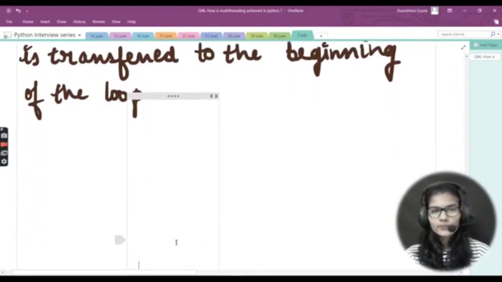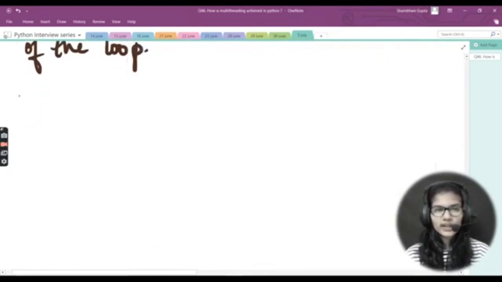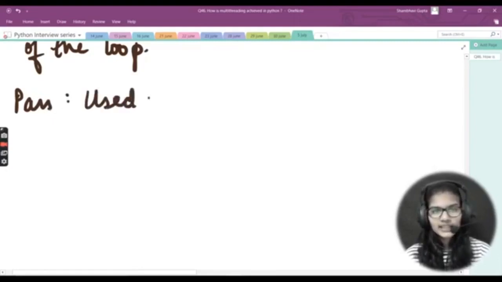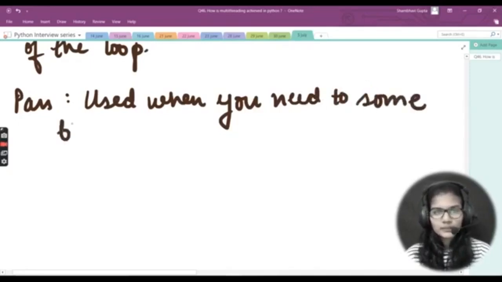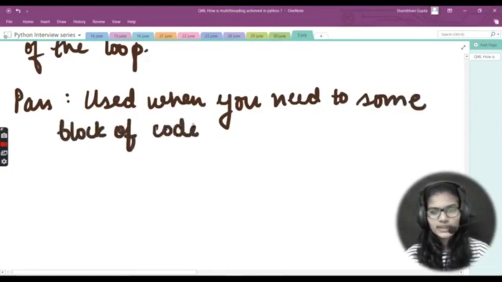Right? Now let's move on to pass, the last function for this particular question. Now, this is basically used when you need some block of code syntactically.